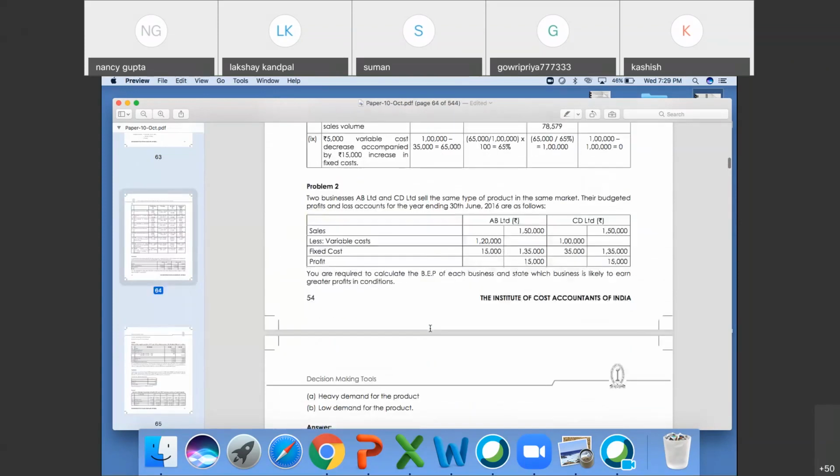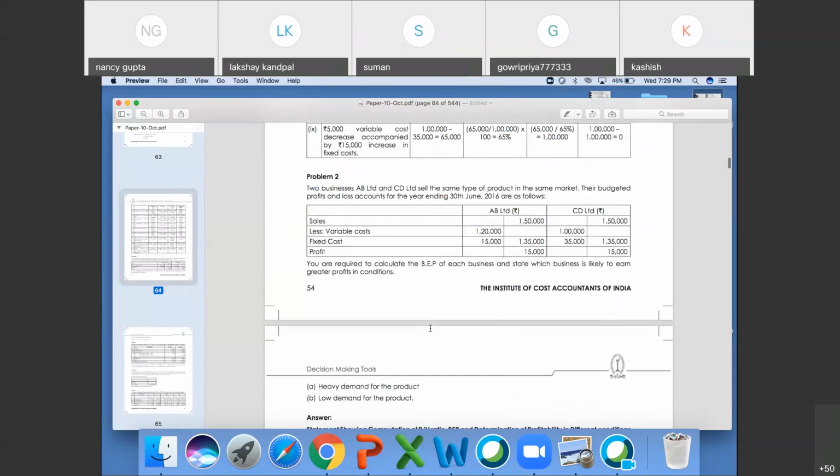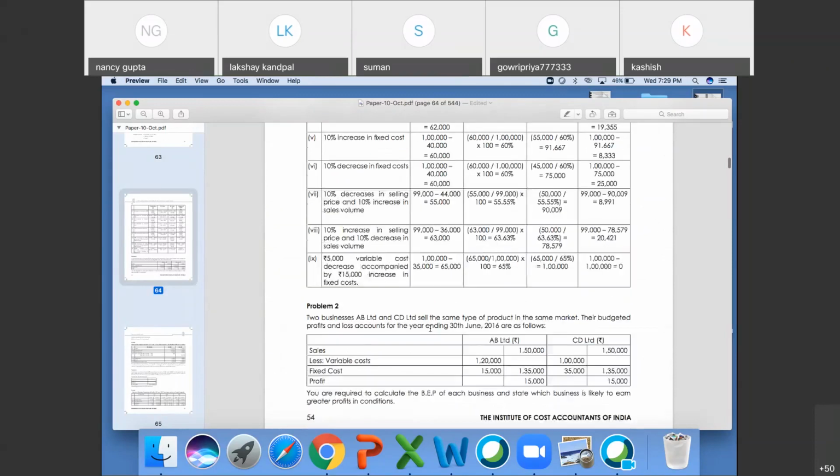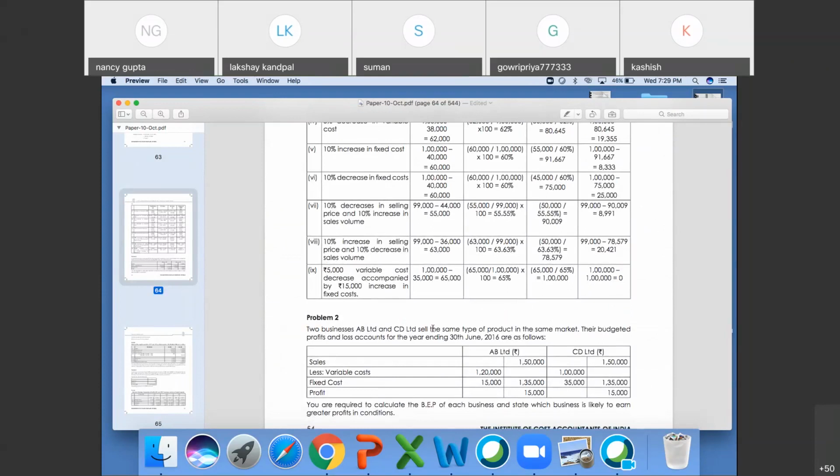Question number 2. MOS is margin of safety, Sakshi, in rupees, not the full form. Margin of safety is basically actual sales minus break even point. Break even point is basically your no profit, no loss situation.